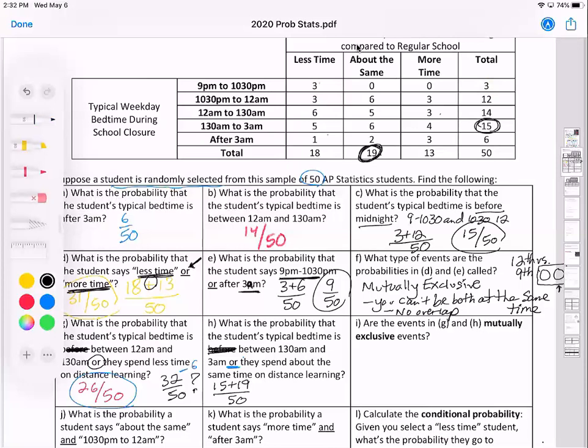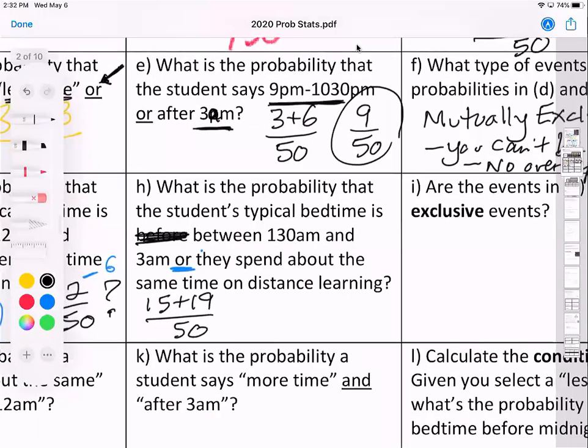Can you see what's going to be wrong with that? Well, what's going to be wrong is if we add the students, we'd have 0, 6, 5, 6, and 2. We'd have 5, 6 again, and 4. See how we double counted that 6? So these students, we counted them as students who go to sleep in this time range and who are spending about the same amount of time. So really, in our formula here, we should subtract 6 to get the right answer. So that would be 34 minus 6 is 28 out of 50.